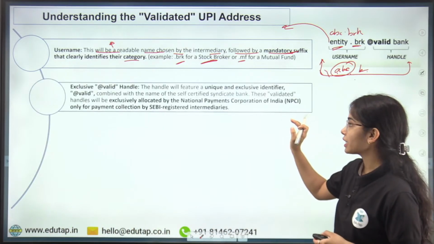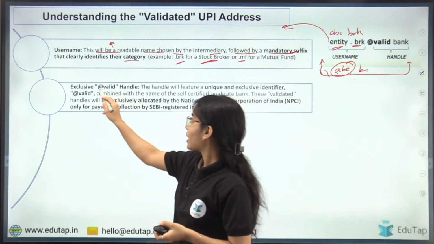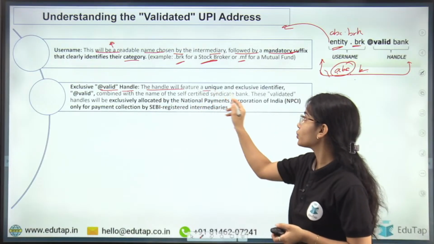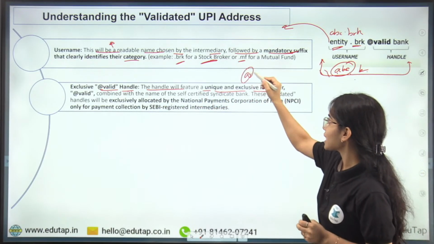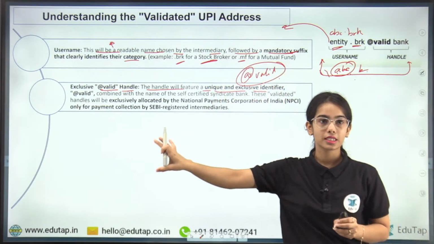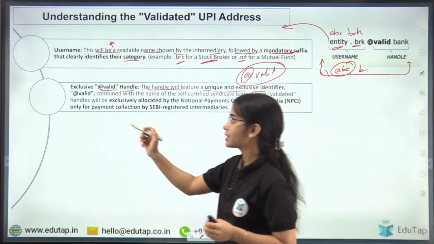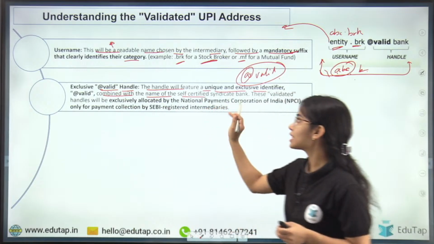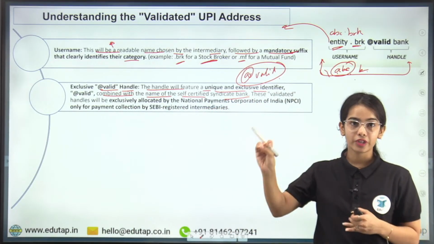Now coming to the next part, the handle. The handle will feature a unique and exclusive identifier, that is @valid. Once you see this @valid, you will understand that this is registered with SEBI. The handle combines @valid with the name of the self-certified syndicate bank, that is, which bank is collecting the money or where the money is going.